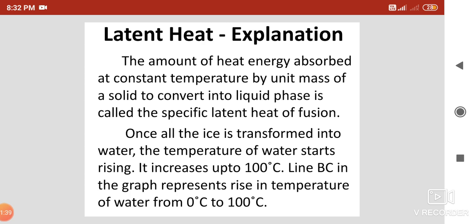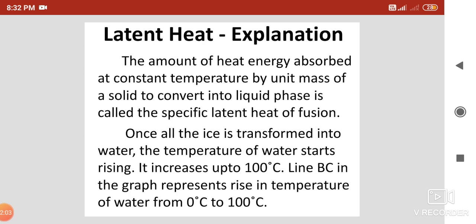Latent heat of vaporization is defined the same way: the amount of heat absorbed at constant temperature when a liquid changes into a gaseous substance is called the latent heat of vaporization.